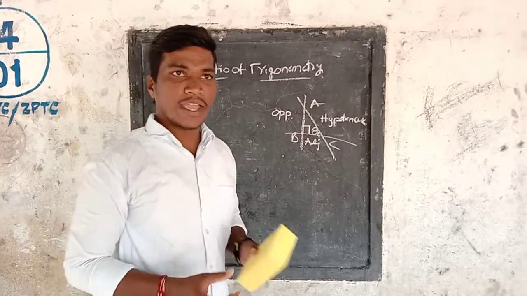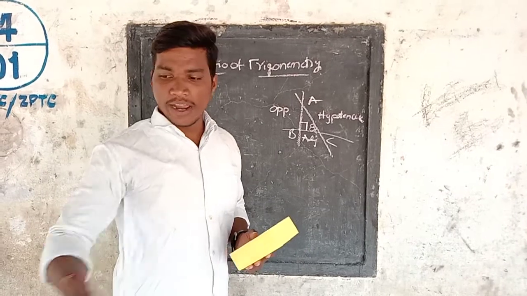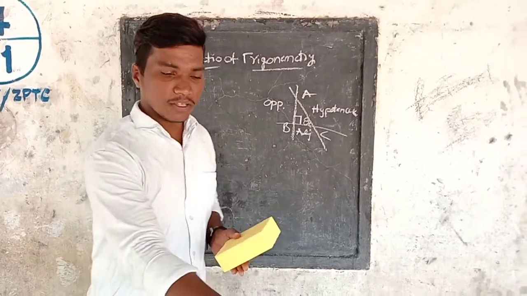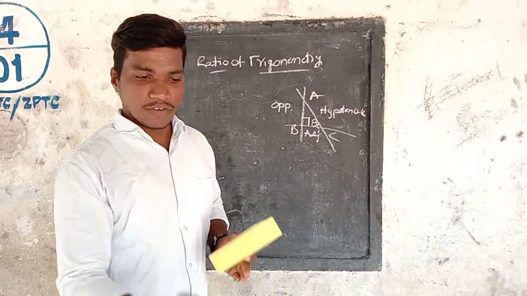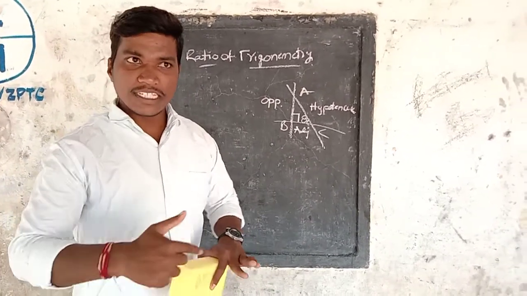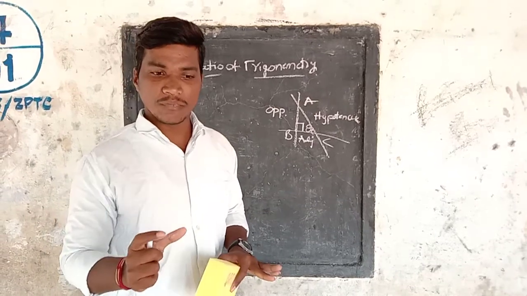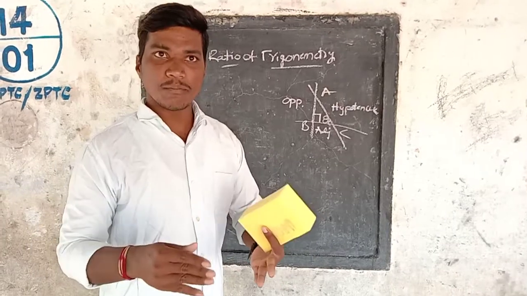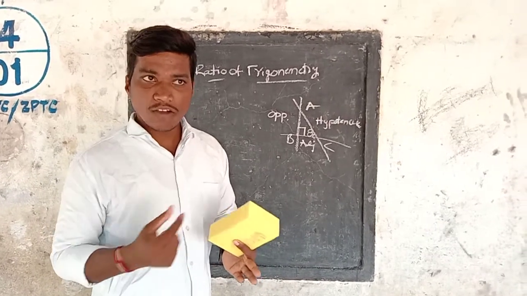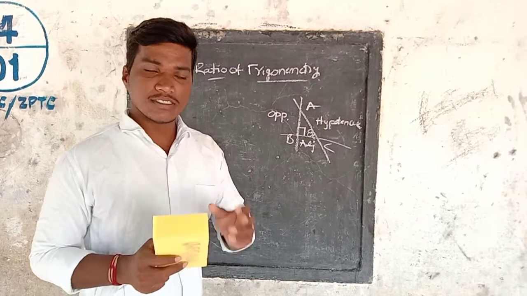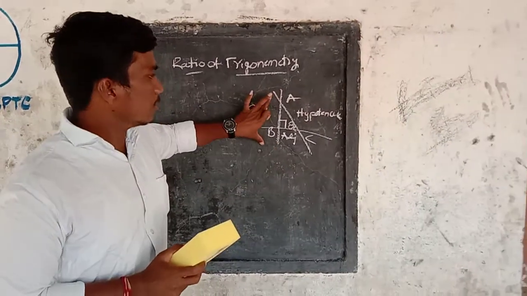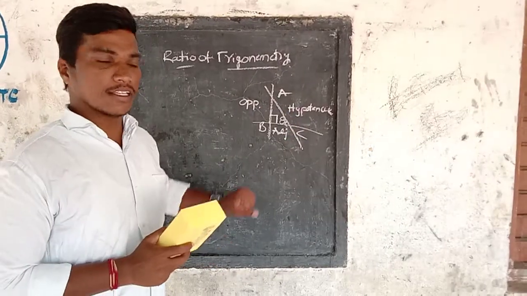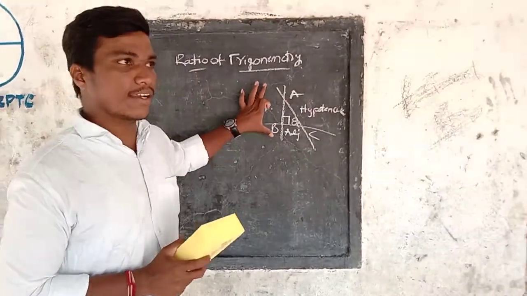For example, my name is Navin, your name is Sankit, and your name is Ramesh. Suppose all three names were only Navin. When somebody calls Navin, we would have some confusion. That's why we have three different names. In the same way, in this figure there are three different names for three different sides. That's why we have to take only a right angle triangle.